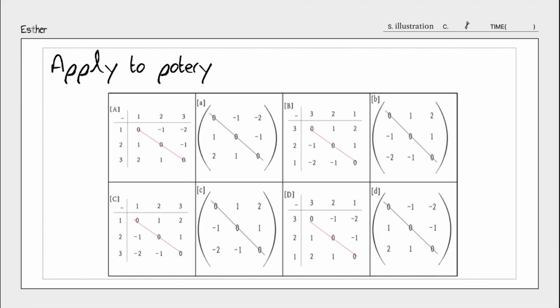Consider the subtraction between the two matrices. First, for A and B, the vertical rows are subtracted from the horizontal columns, and for C and D, the reverse is true. The vertical columns are subtracted from the horizontal rows. As you can see, we have 4 matrix operations, and in all of them we find a transpose matrix, in which the values of the elements facing each other, such as along dotted lines, are inverted with negative and positive signs relative to a diagonal reference element 0, 0, 0.